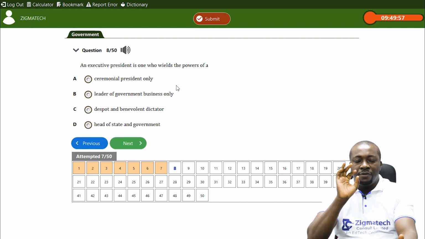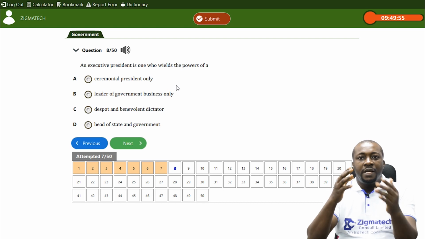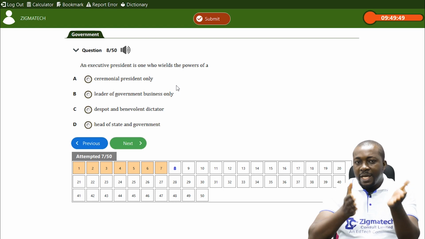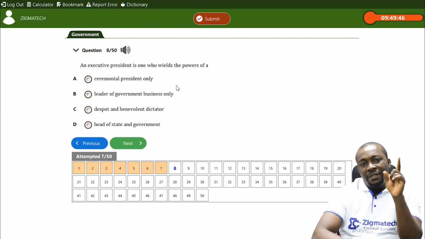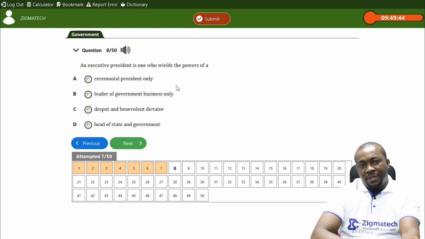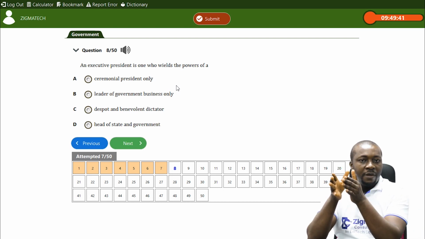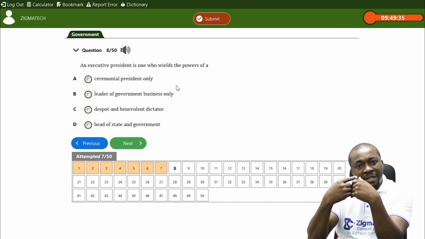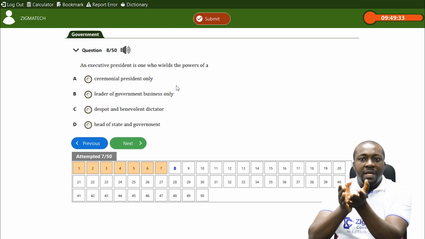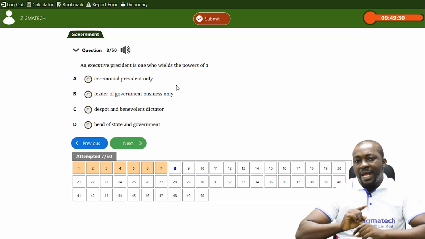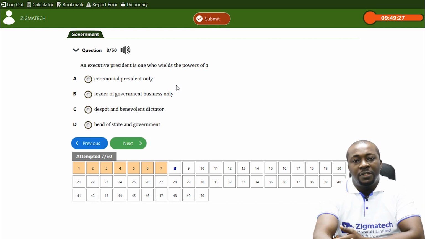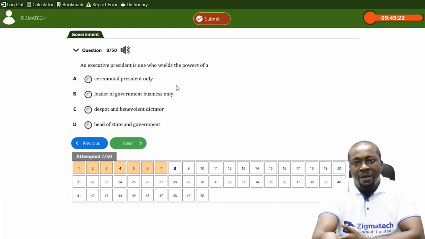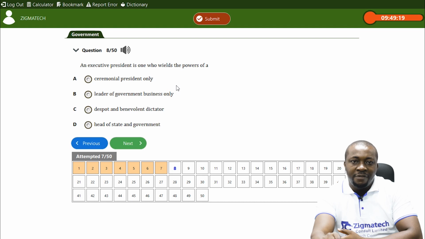In 1963, during our first republic, we had a president who was a ceremonial president, Dr. Nnamdi Azikiwe. He had ceremonial function. He didn't have executive function. He was never the executive. And we had the prime minister then, who was the chief executive, the head of government. Remember, it was in 1979 that we changed our constitution to a presidential constitution, where the head of state is also head of government, where the president became an executive president.